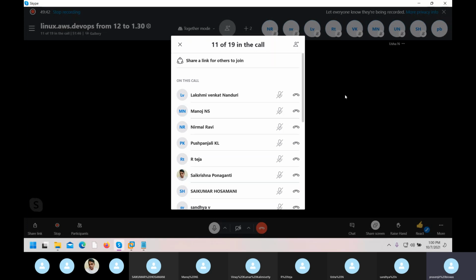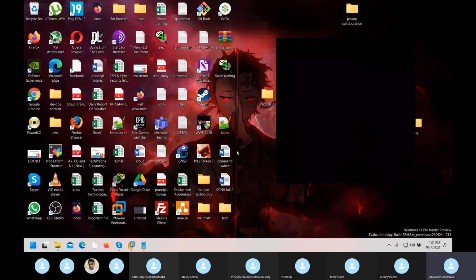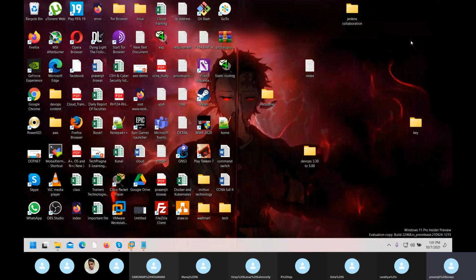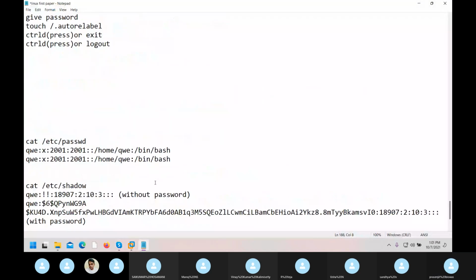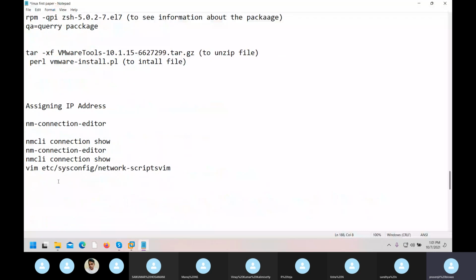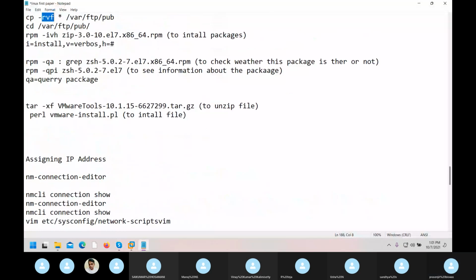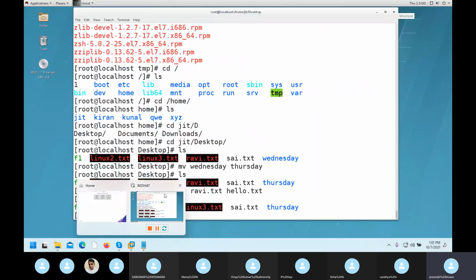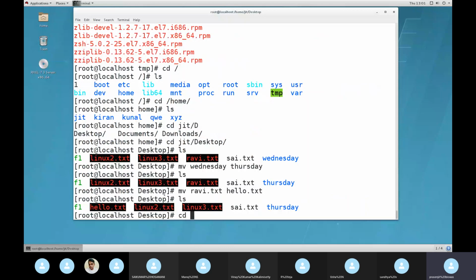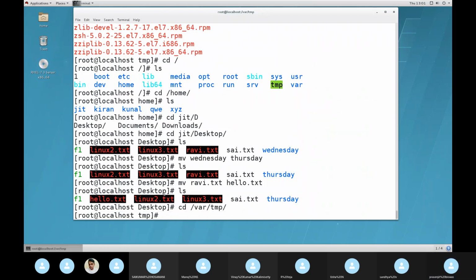Fine. I'll just show one more point and then tomorrow we can conclude our batch. Tomorrow we'll do assigning IP address. Last, I will just show how to install a file. You can see when I copied some packages, at that time, cd /word. PWD.